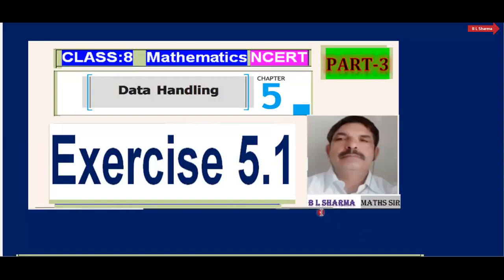तो स्टूडेंट्स, मैं BL शर्मा, मैथ्स will discuss with you exercise 5.1 of class 8 mathematics NCERT, and this is chapter number 5, data handling, and this is part 3.